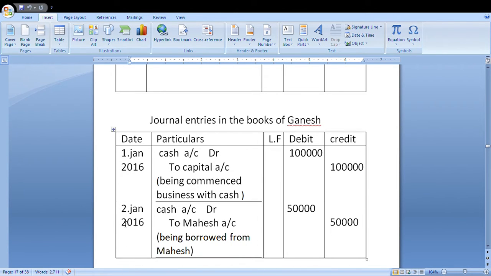First enter the date, 2 January 2016. First account name is cash account. Next, second name is Mahesh account. Narration: being borrowed from Mahesh. This entry is over.